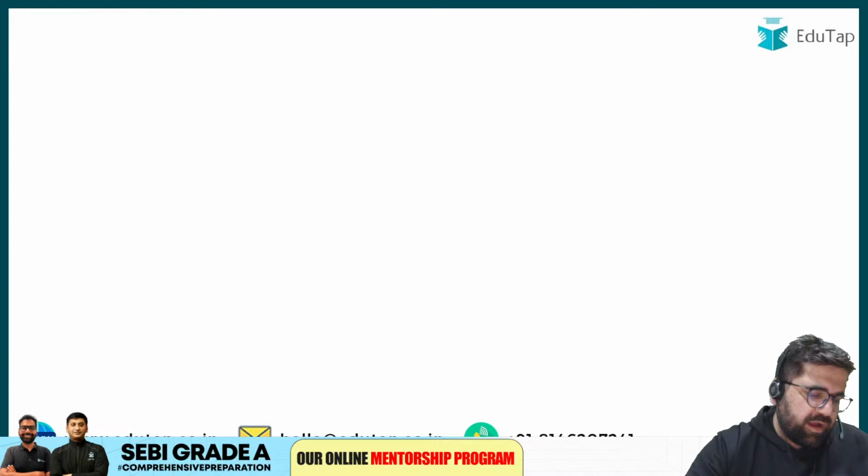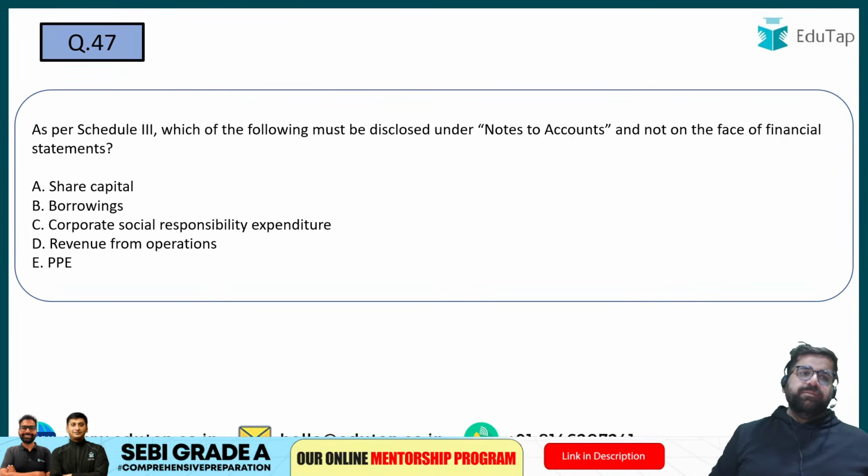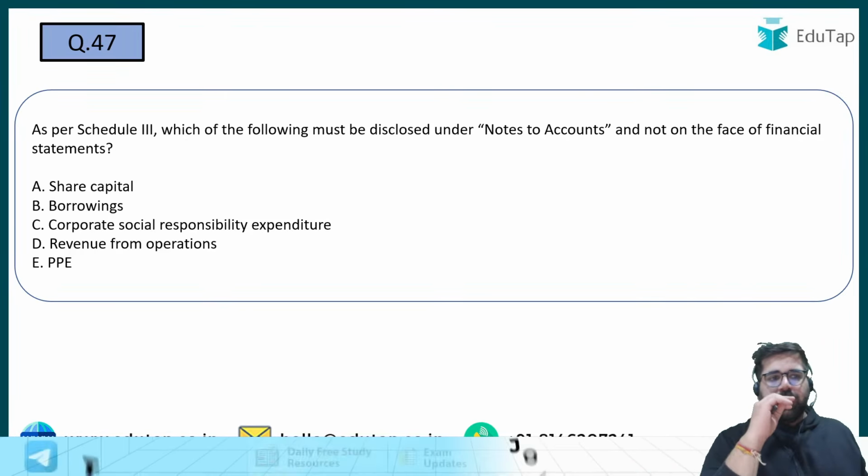Yes, P&L impact is after vesting only. Very good. Question number 47. As per Schedule 3, which of the following must be disclosed under notes to accounts and not on the face of financial statements?